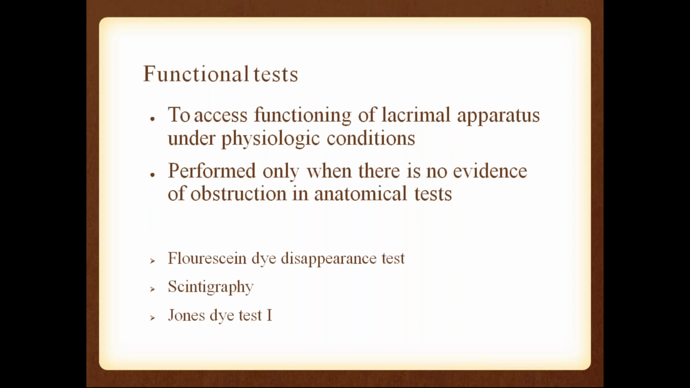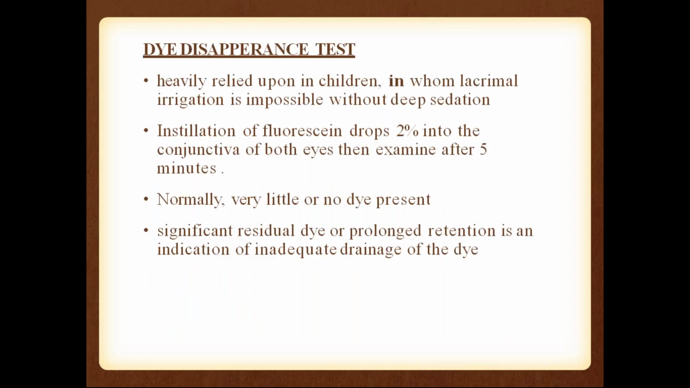In functional tests, we have to assess the functioning of the lacrimal apparatus under physiologic conditions, performed only when there is no evidence of any anatomical abnormality. Okay, so for this what we have to do? We have to do the fluorescein dye disappearance test, Jones dye test 1, and scintigraphy. So what is the dye disappearance test?